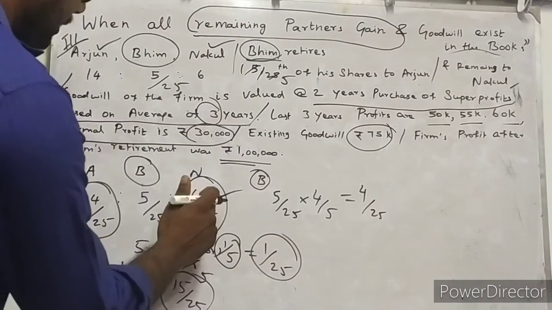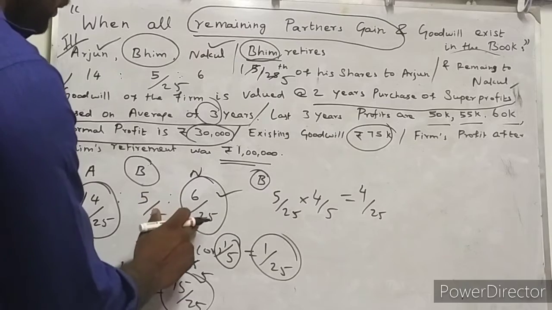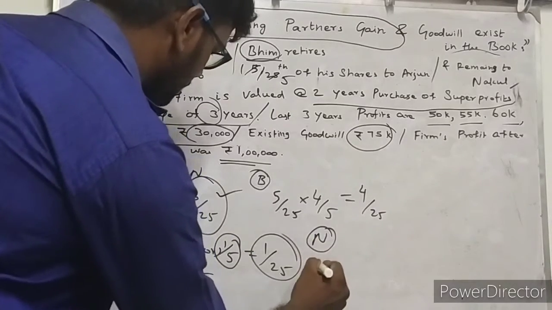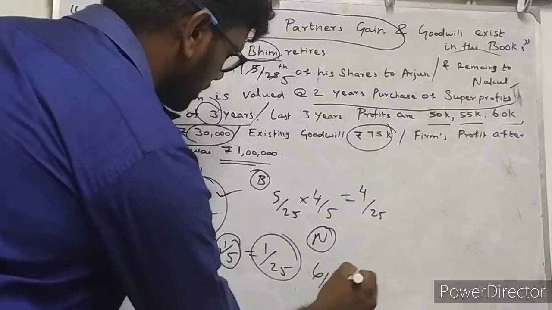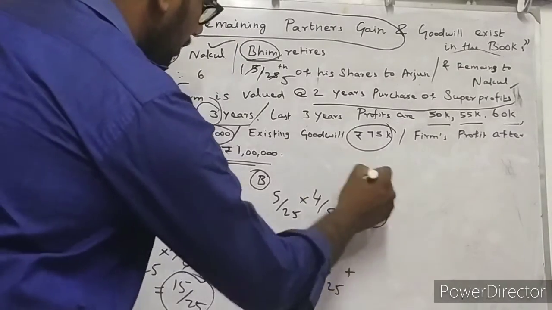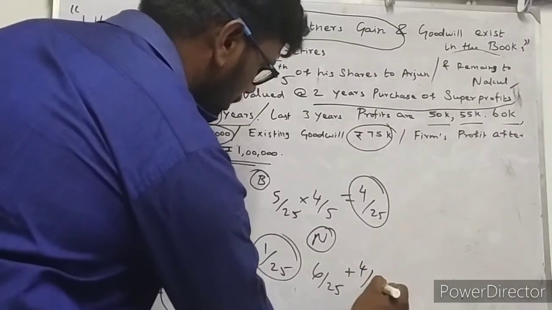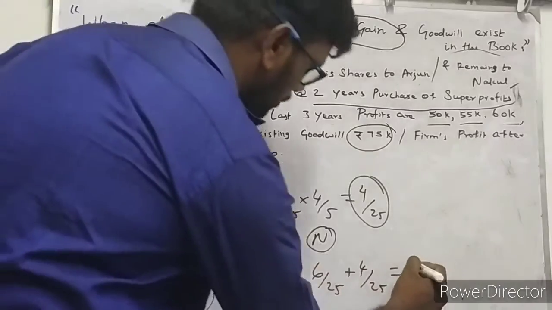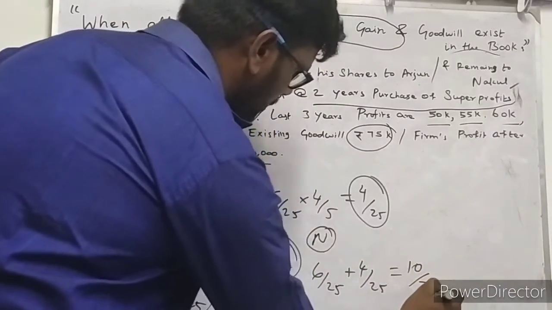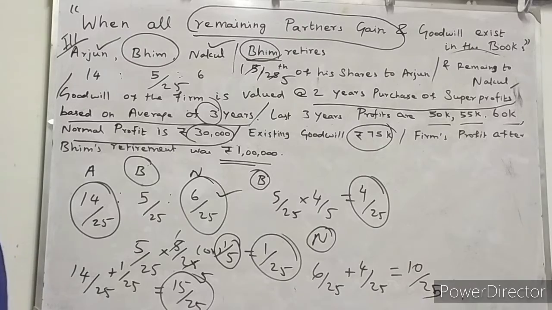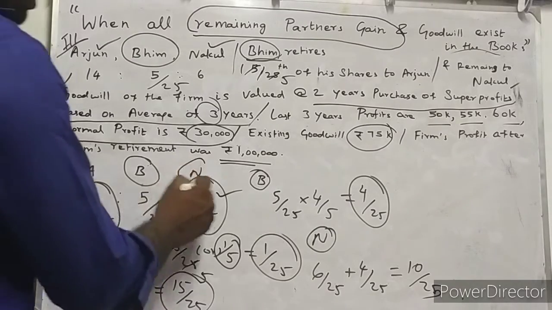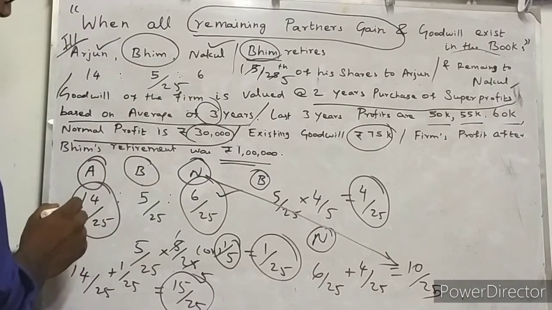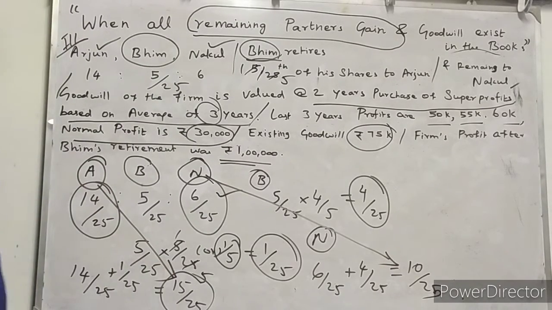So anyway, the already existing profit and loss sharing is 6 divided by 25. With that we are going to add, for partner Nakul, 6 divided by 25. This is existing, and the share acquired from BIM is 4 divided by 25. So collectively 6 plus 4 is equal to 10 divided by 25, the new profit and loss sharing ratio for partner Nakul. So Nakul's new profit and loss sharing ratio is 10 divided by 25. Partner Arjun's new profit and loss sharing ratio is 15 divided by 25.